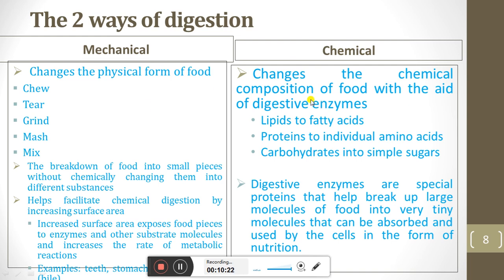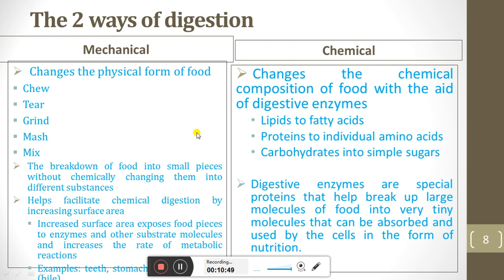While in chemical digestion, we change the chemical composition of food with the aid of digestive enzymes. The digestive enzymes are involved in this digestion. As we can say, lipid is converted into fatty acid, protein into individual amino acids, and carbohydrate into simple sugar in chemical digestion.